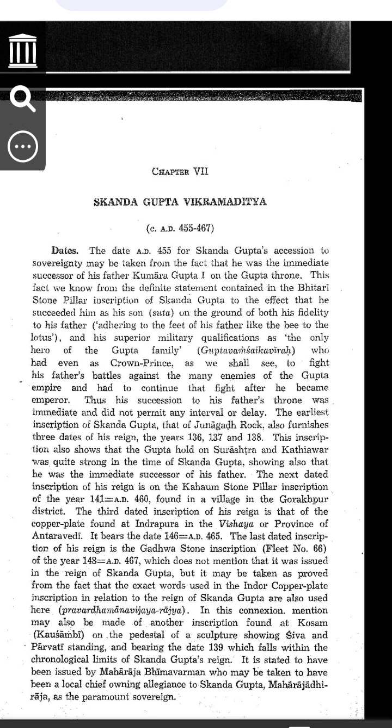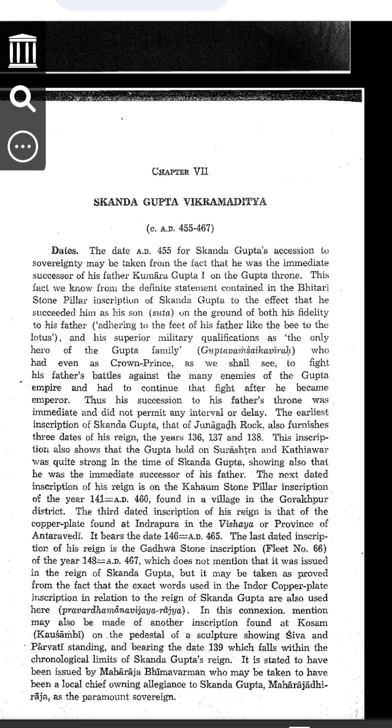4. Indrapura copper plate inscription. This was written on a copper plate. It is from the year 146 Gupta era, 465 AD. It mentions a province called Antaravedi, a region in India. This shows that Skandagupta still controlled his empire in 465 AD. Example, if a document from a king's time says that he is still ruling, it proves his rule lasted many years.